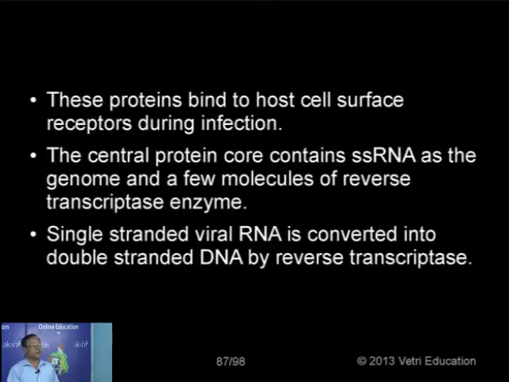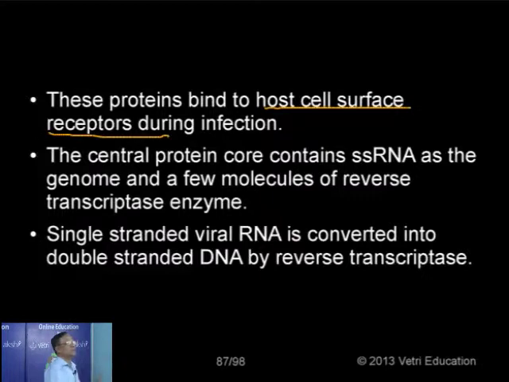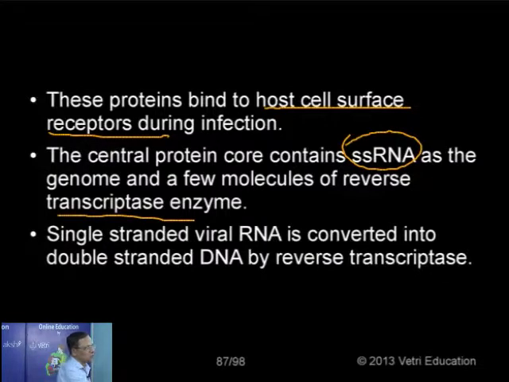These proteins I mentioned earlier bind to the host cell surface receptors, for example, the T lymphocytes or macrophages during infection. Now the central protein core contains single-stranded RNA. Normally one strand, but there are two strands of genome and a few molecules of reverse transcriptase enzyme, the one responsible for doing the process of reverse transcription for the replication of the virus. So a single-strand viral RNA is converted into double-stranded DNA by the reverse transcriptase. That is why the process is called reverse transcription.